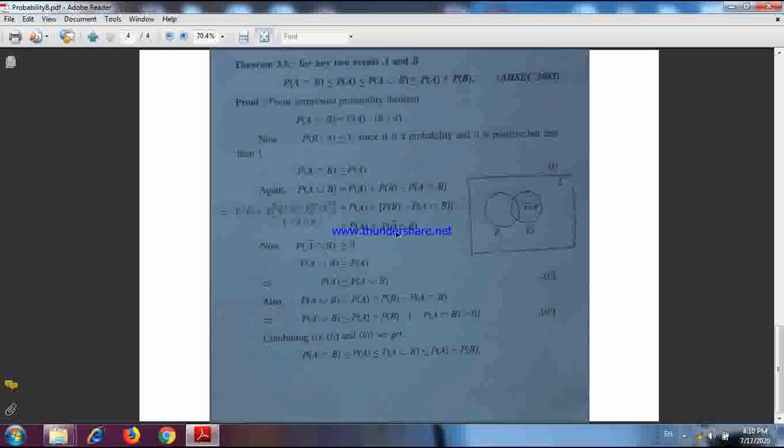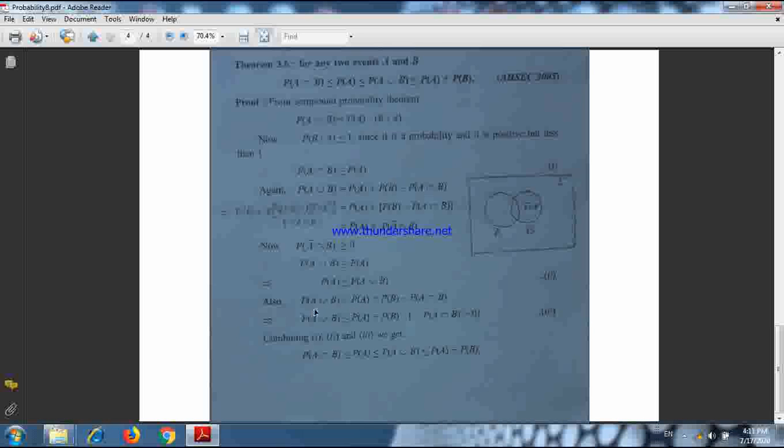P(A) plus P(A bar intersection B). Now probability of any event is always greater than or equal to 0. It lies between 0 and 1. The minimum value is 0 and the maximum value is 1. So as this factor is greater than or equal to 0, we get P(A union B) greater than or equal to P(A), or we can say P(A) less than or equal to P(A union B).